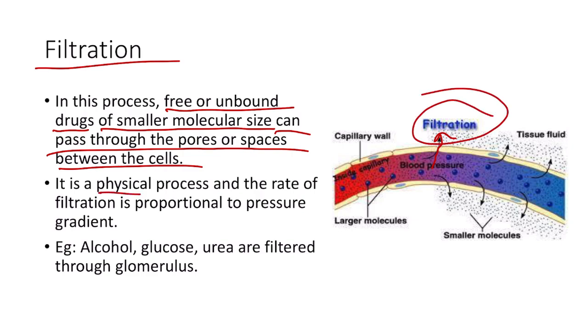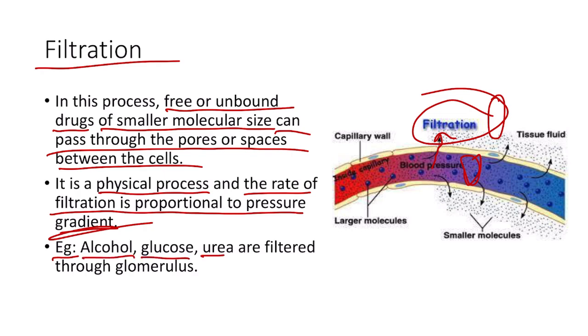It is a physical process, and the rate of filtration is proportional to the pressure gradient, that is the pressure gradient between the interior and the exterior, inside the blood vessel and outside the blood vessel. Examples of drugs which follow this transport mechanism include alcohol, glucose and urea, which are filtered through the glomerulus.